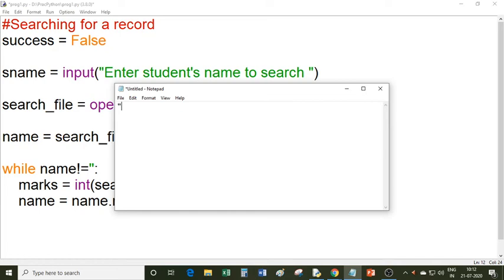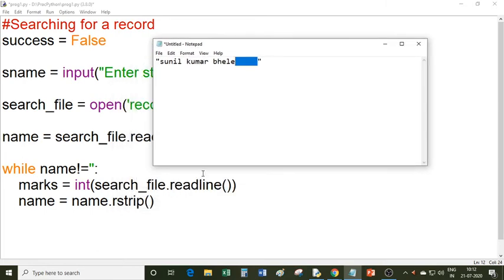Suppose your string contains spaces. So this string contains trailing spaces. So these spaces will be removed by this rstrip method. This rstrip method will remove any spaces. So new line is also like a space. So it will also remove this new line character from the string.